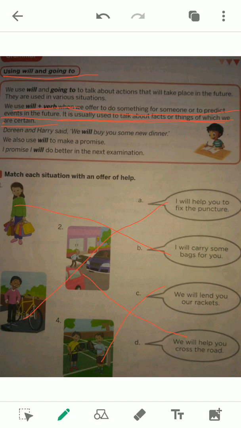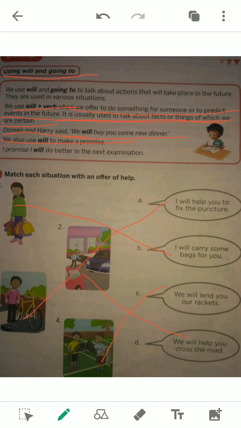For example, here Harry and Doreen said, we will buy some new dinner. That means the subject here is we. That's why it means they will surely buy something. Another situation is we also use will to make a promise. Okay, that means if I use I plus will, that means I am making some promise.